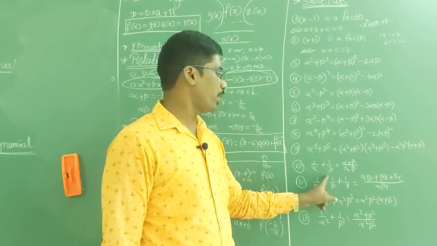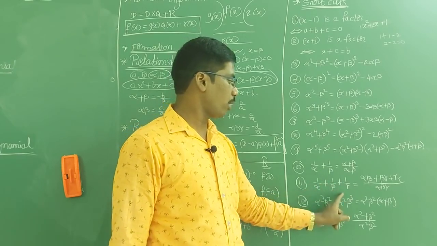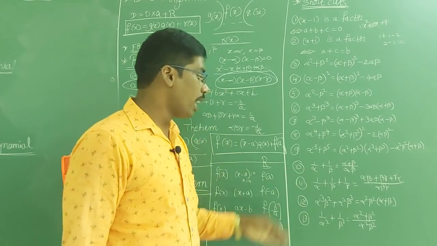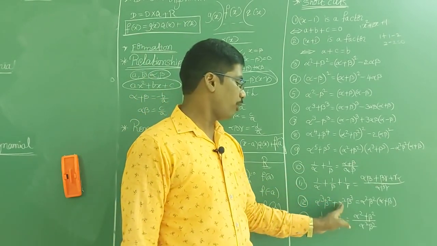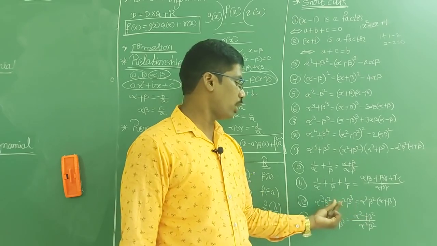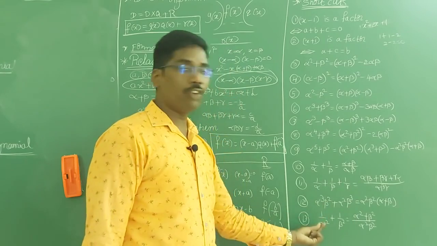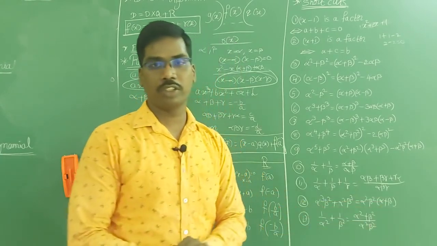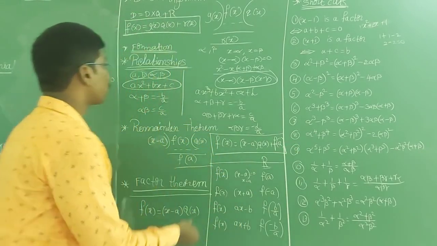1/α + 1/β = (α + β)/(αβ). 1/α + 1/β + 1/γ = (αβ + βγ + γα)/(αβγ). Like that, α³β² + α²β³, if you take common α²β², then α²β²(α + β). Again 1/α² + 1/β² = (α² + β²)/(α²β²). One important thing I will say, then the remaining you can do it.